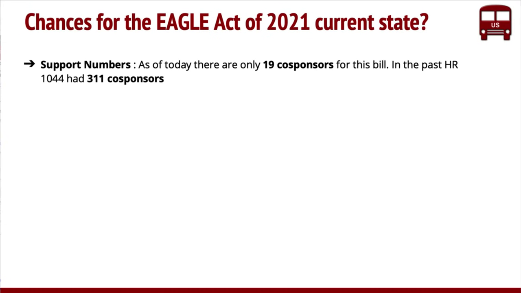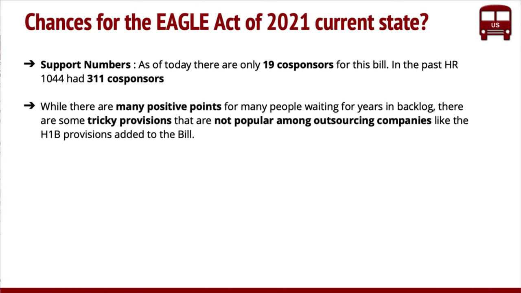Now, looking at the chances, this is a big one that we get asked often. What are the chances? If you look at the co-sponsors, just from a pure number standpoint, there are only 10 co-sponsors for this bill today. In the past, for HR 1044, there were 311 co-sponsors. So that is a big difference, almost 290. They need to really rally and get a lot of support in the upcoming months. We'll have to see how this pans out. That's going to be critical to get this moving forward.